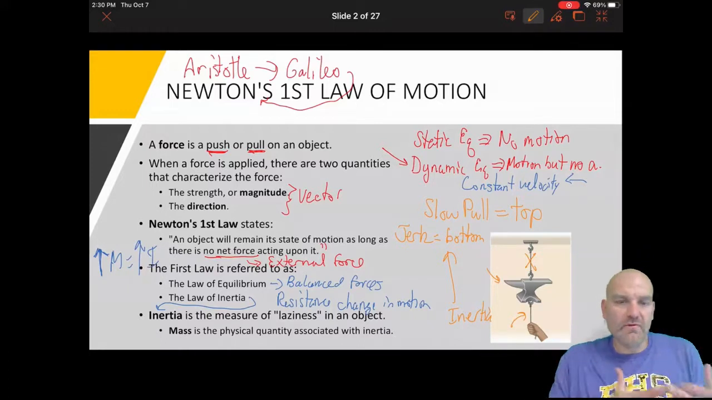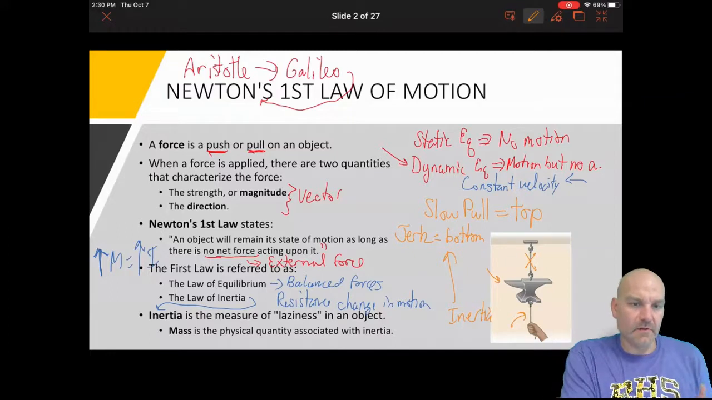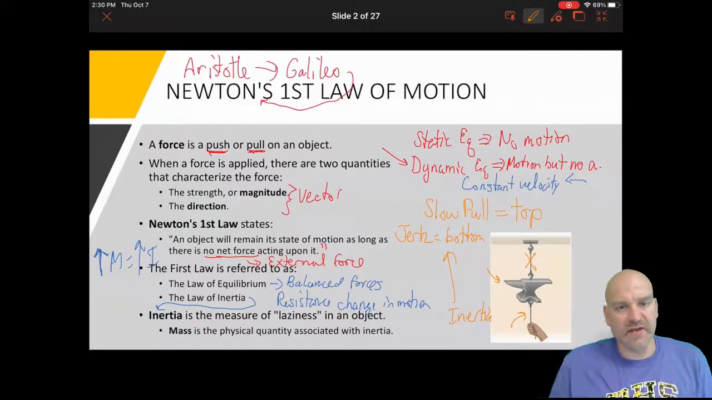So we're going to move on. Newton's first law, we talk about the law of inertia, the law of equilibrium. An object will remain in a state of motion unless acted upon by a net force or external force. Now we're going to look at what happens when an external force acts, which is where we're going to focus on Newton's second